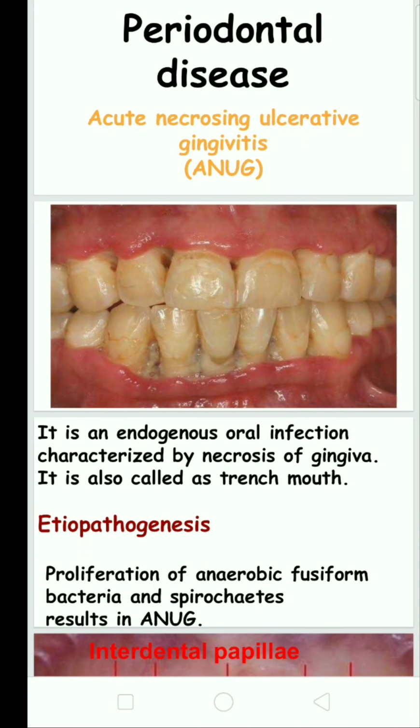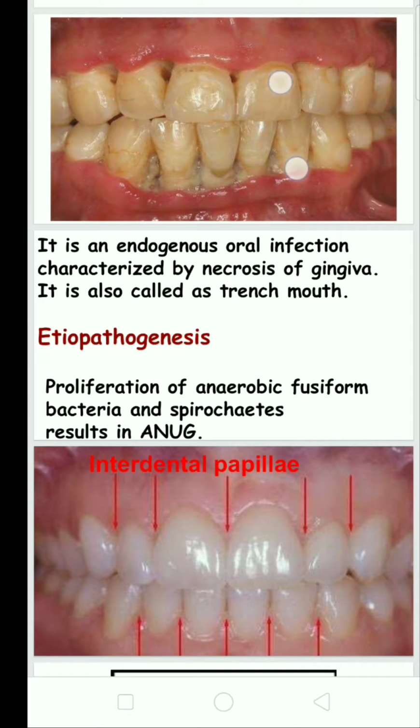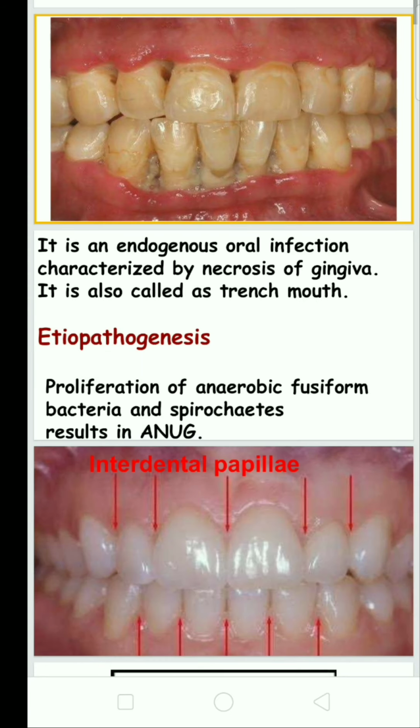Today we are going to discuss the topic acute necrotising ulcerative gingivitis in periodontal disease. It is an endogenous oral infection. It is characterized by the interdental papilla getting infected, which leads to necrosis. It is also called trench mouth because this kind of disease was mostly seen in trench troops.